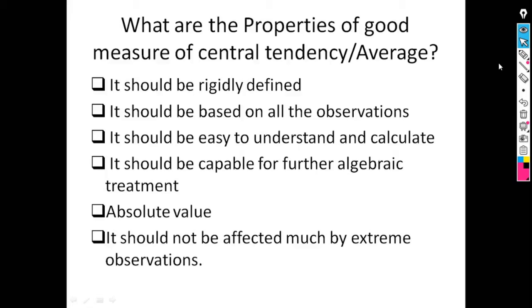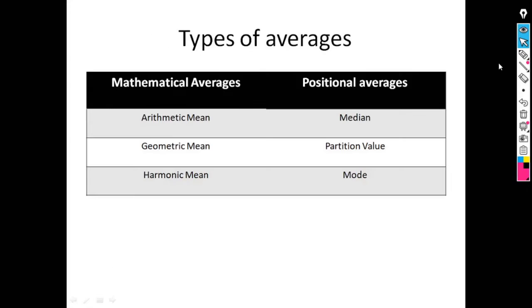The value of average should be an absolute value, meaning it is not in decimal, in fraction or in percentage. It's simply the absolute value. Last property is it should not be affected much by extreme observations. Extreme observation means very small or very large observation. A few very large or very small values in the data should not affect the value of average.